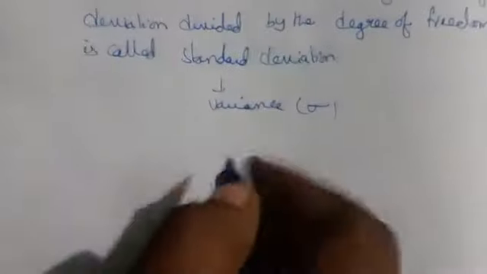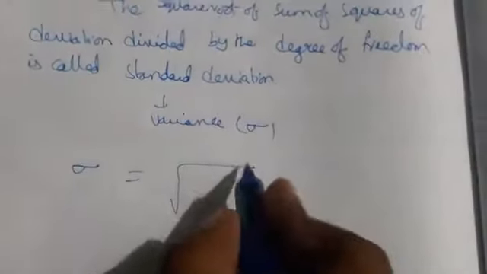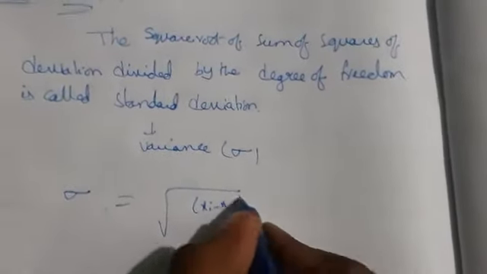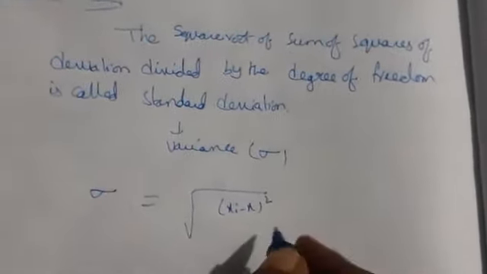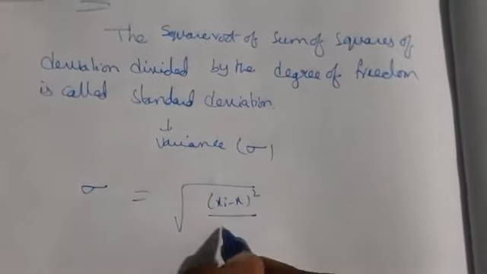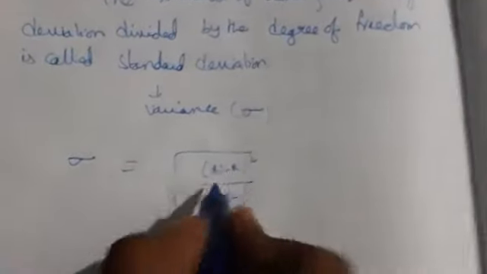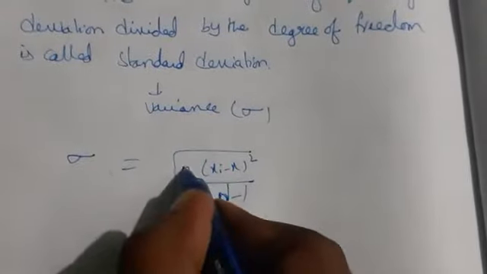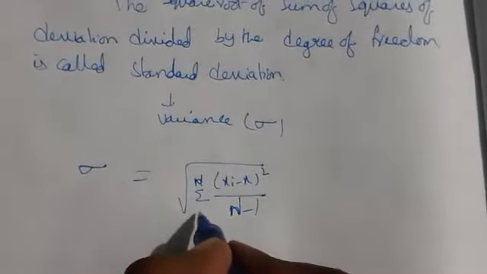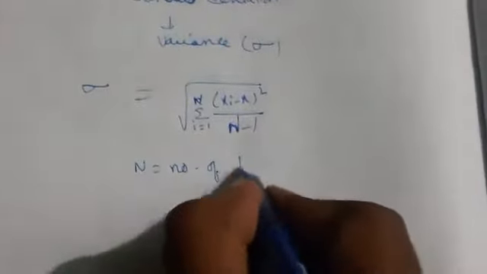Now let us see the formula of standard deviation for a sample. According to the definition I told you, it is the square root of the sum of the squares of deviation divided by the degree of freedom. Here we take the summation of x i minus x bar squared, i equals 1 to n. This is the standard deviation we are going to find, where n indicates the number of data values.